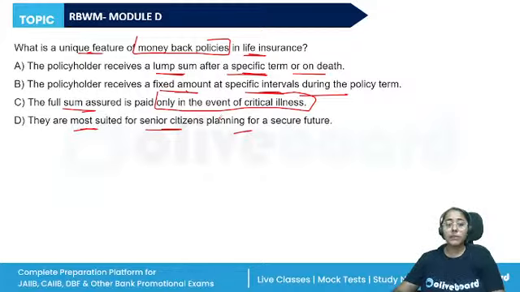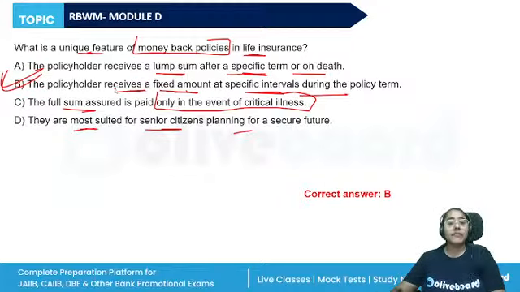So, when we are talking about the money back policies, basically it is an extension of the endowment plan. So, the policyholder receives a fixed amount at specific intervals during the duration of the policy. And in the event of the unfortunate death of the policyholder, the beneficiary will be assured to receive the full sum.